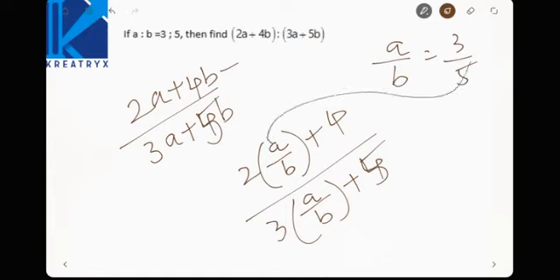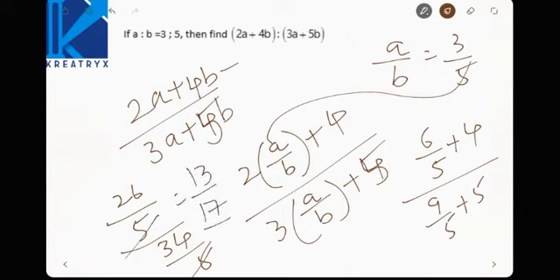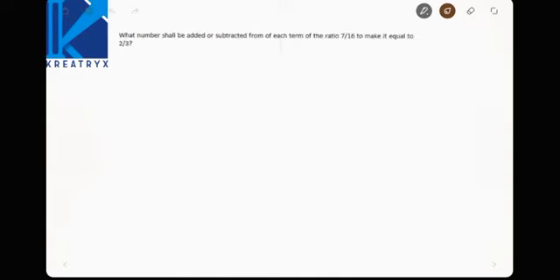Now substitute 3 by 5 here, that is nothing but 6 by 5 plus 4 divided by 9 by 5 plus 5. Now what will be the answer? Now LCM will be 5. 26 by 5, right? The upper one, divided by, this is nothing but 9 plus 25 will be equal to 34 by 5. 5 gets cancelled, and this is nothing but 13 by 17. Now 2A plus 4B is to 3A plus 5B equal to 13 is to 17.